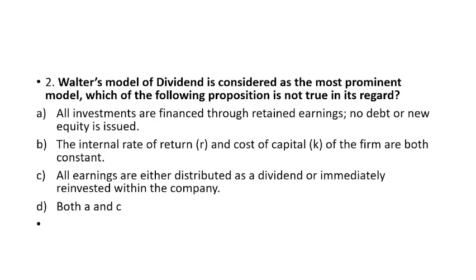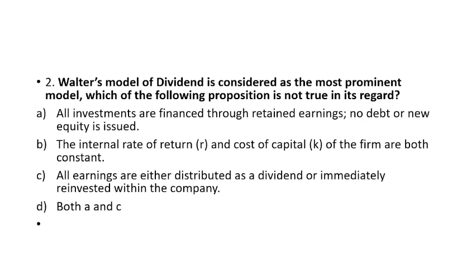All investments are financed through retained earnings, no debt or new equity is issued. Then B, the internal rate of return R and the cost of capital of the firm both are constant.